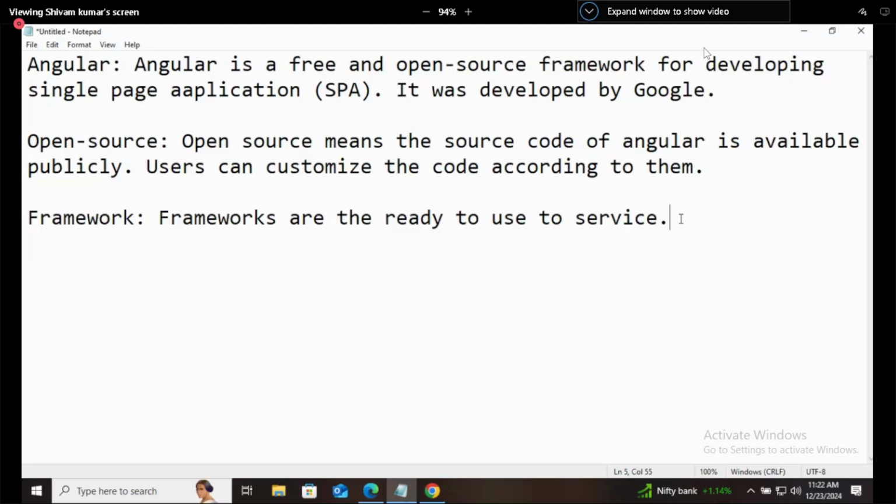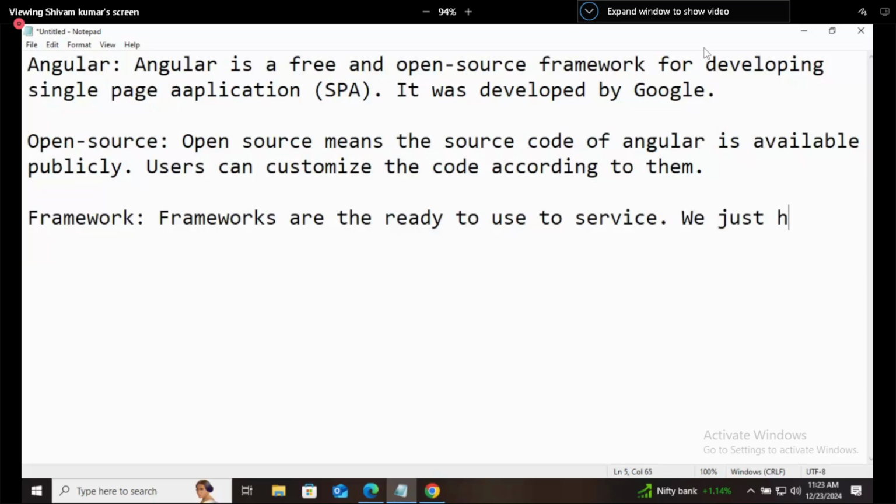So if you are cooking the biryani and eating it, this is like using programming languages. Means a lot of things have to be done by you only. But if you are using frameworks, they are ready to use services. So frameworks are ready to use services.